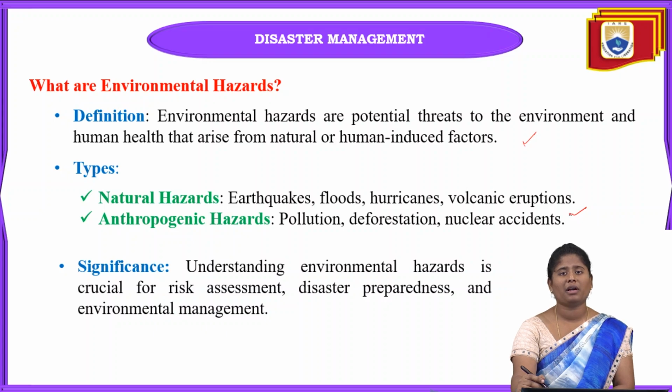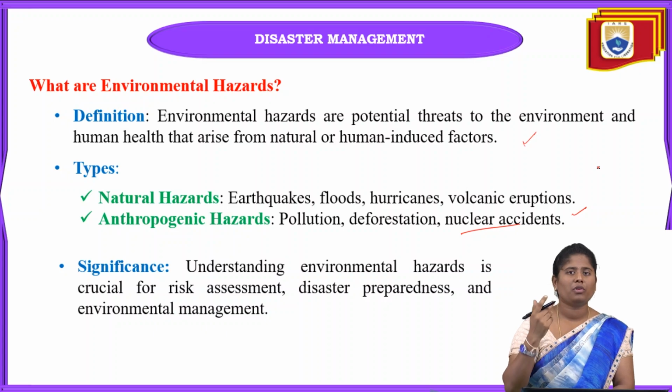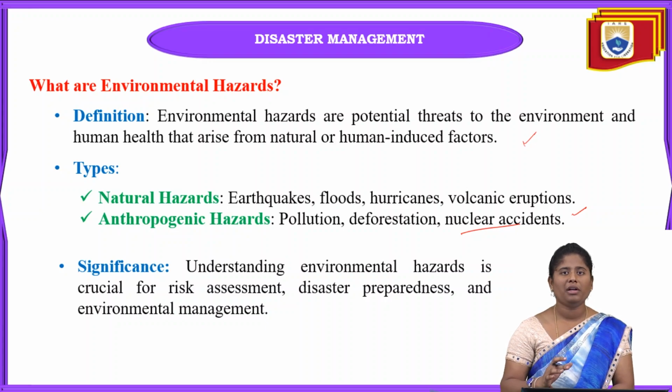Some other hazards are noise pollution, air pollution and water pollution. Because of contaminated water we get waterborne diseases and so on. From air pollution, carbon dioxide is released into the atmosphere, which causes great damage to the ozone layer. And also nuclear accidents, like nuclear bombs and hydrogen bombs, are another man-made disaster.